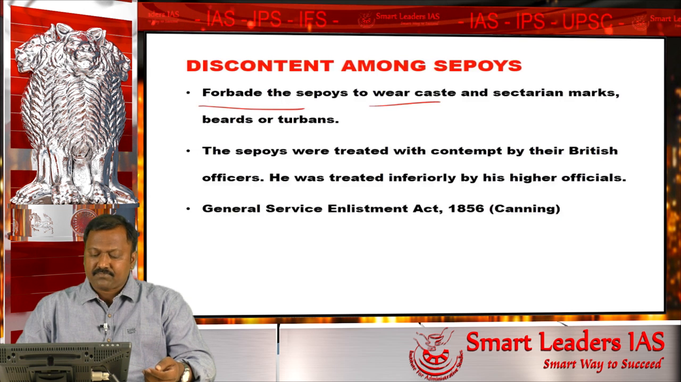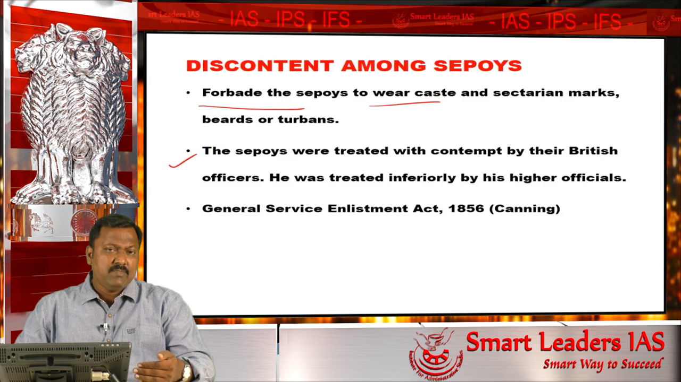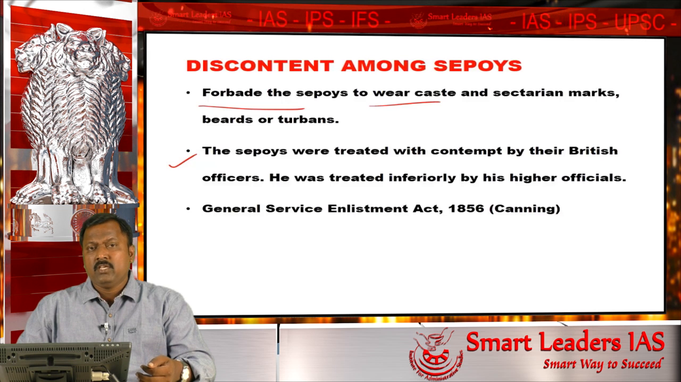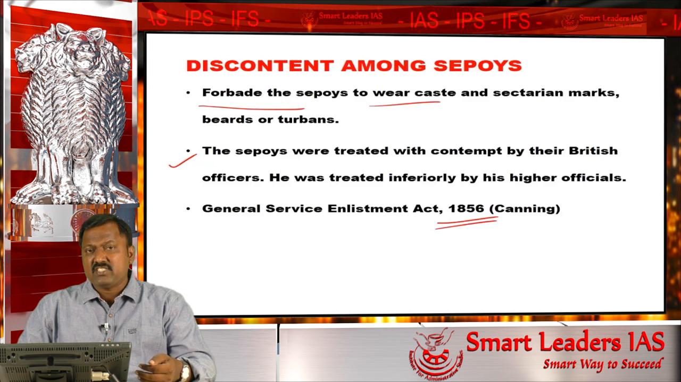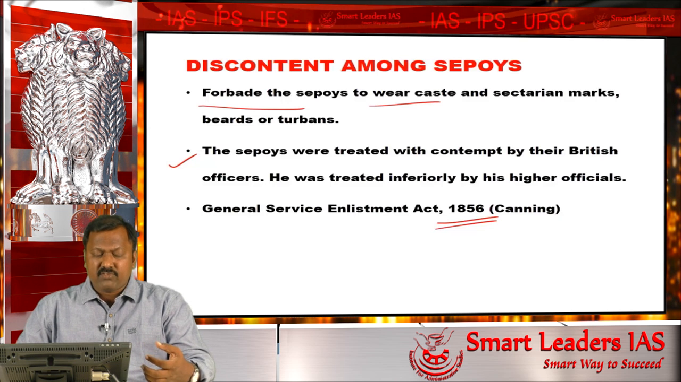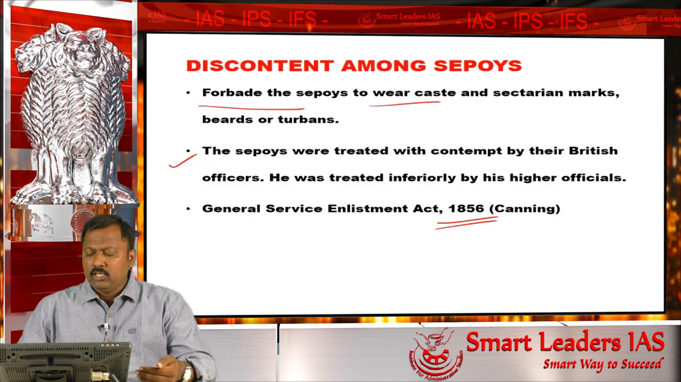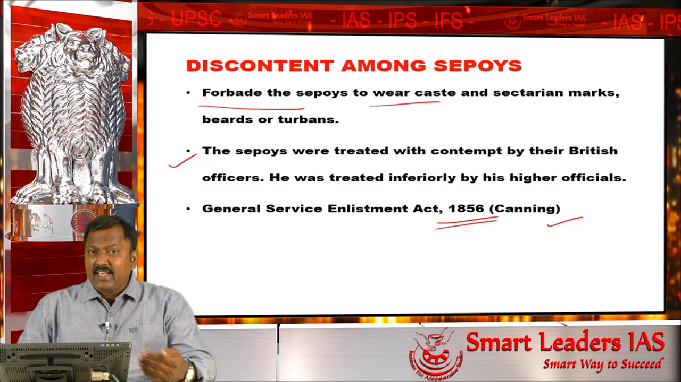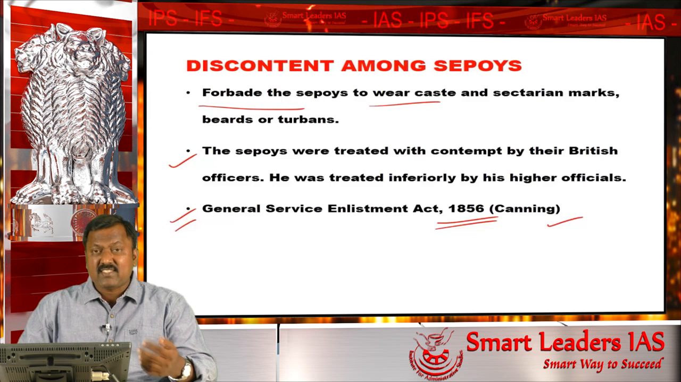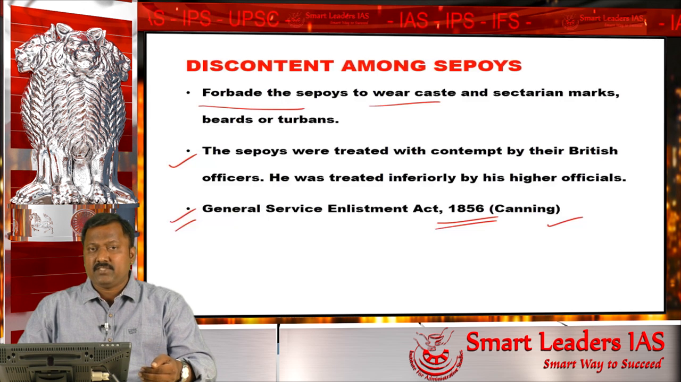And similarly, the British officers discriminated against the Indian soldiers very highly. And it is during this time, in 1856, that Canning came after Dalhousie. I'll speak about Dalhousie's actions, and how Dalhousie was responsible for the revolt of 1857, later. Before that, when Canning came after Dalhousie, he passed an act called the General Services Enlistment Act. What is this General Services Enlistment Act?